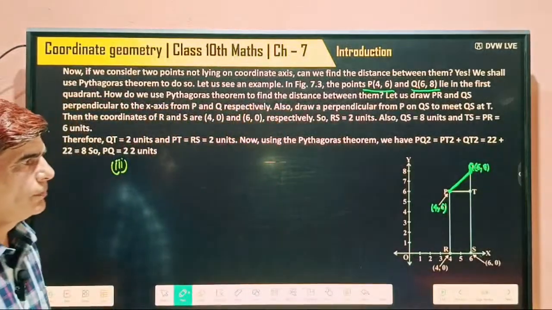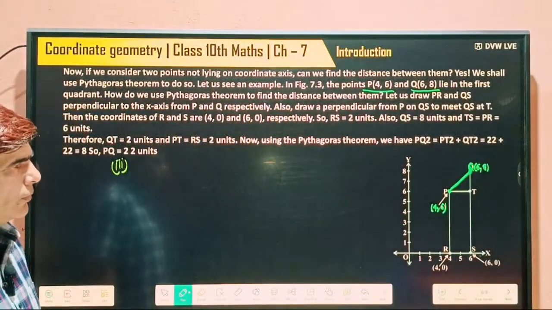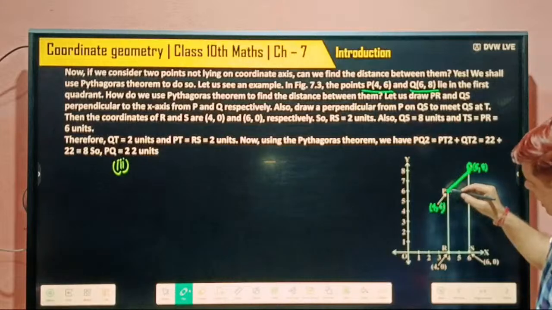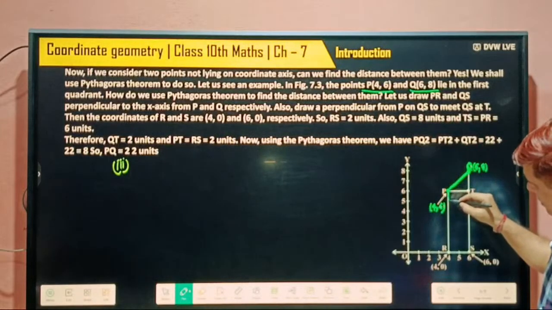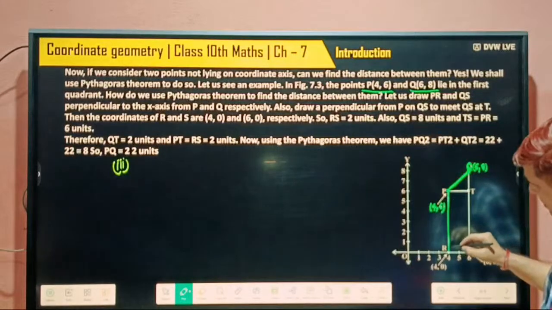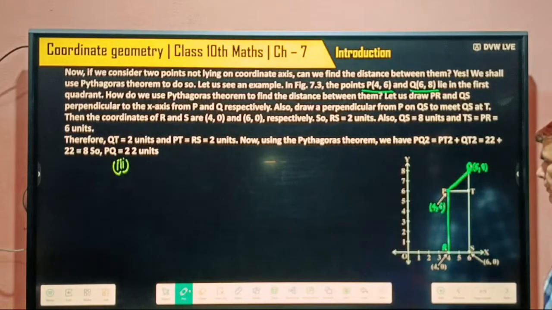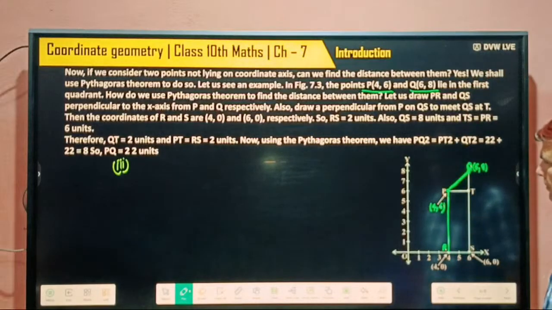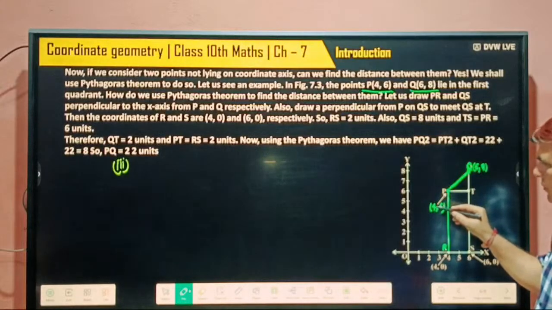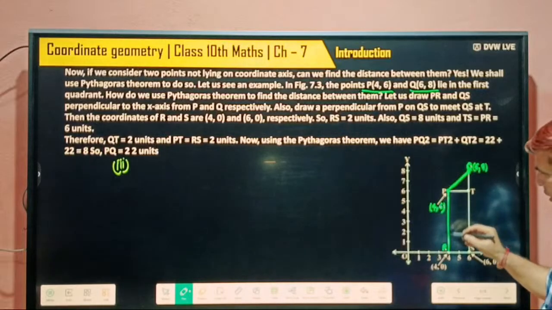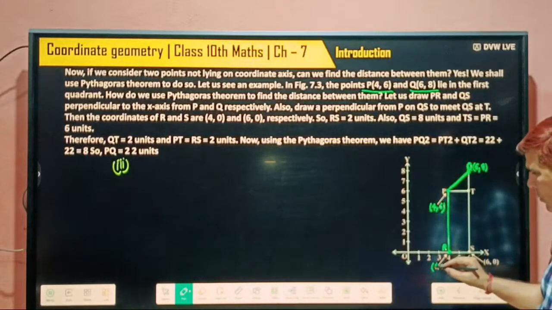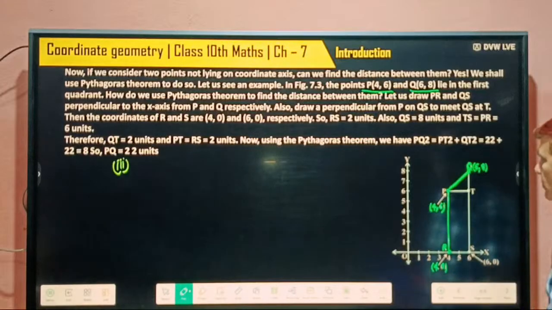So what can we do? We can draw a perpendicular on the x-axis from this point, this perpendicular. This is the point R. You know this line. What are the coordinates of this line? Its meaning, x remains 4 and change in what? Y. So here is a point R. Its coordinates, since it is lying on the x-axis, y becomes 0. So this becomes 4 and 0.